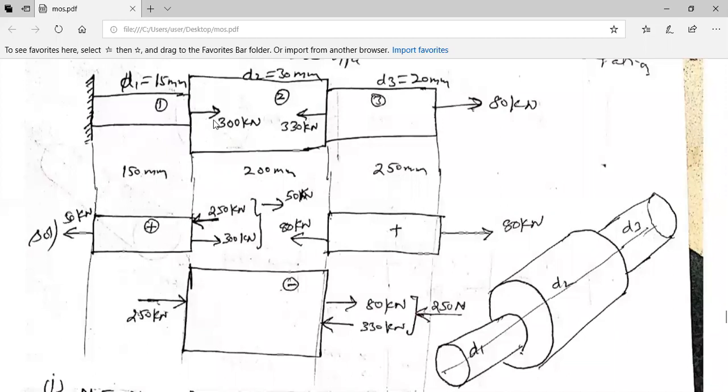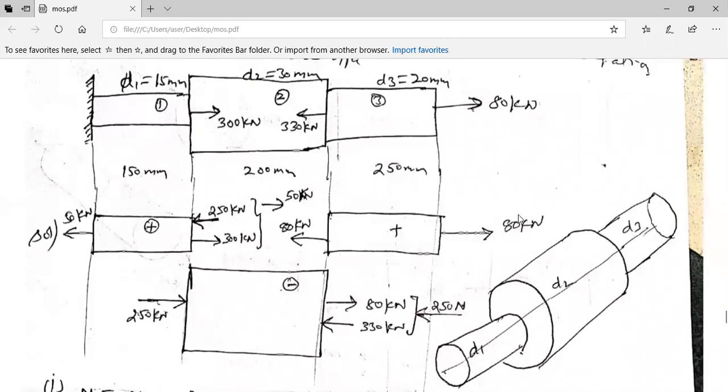So 300 Newton means somewhere around here you will have 300 Newton. 330, and 80 over here it will be 80. So in that way also you can ask, right? So nothing for you to worry. Now we will start this problem.